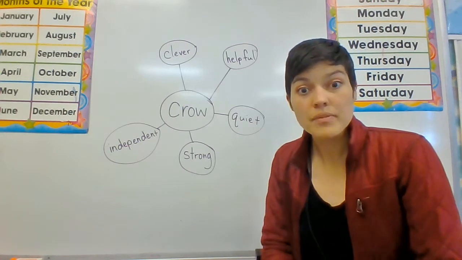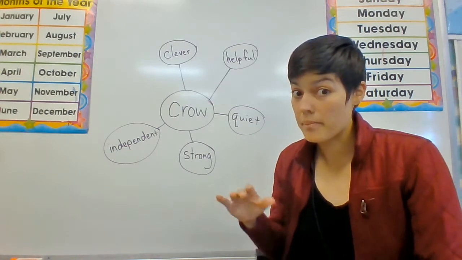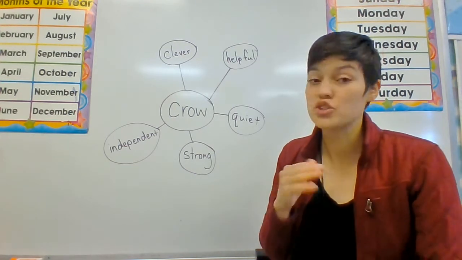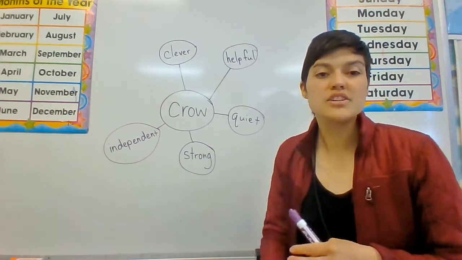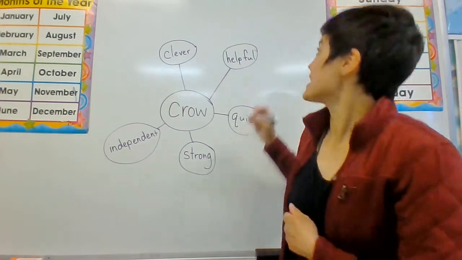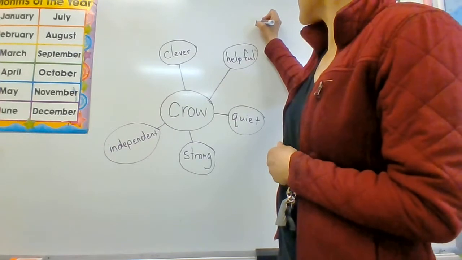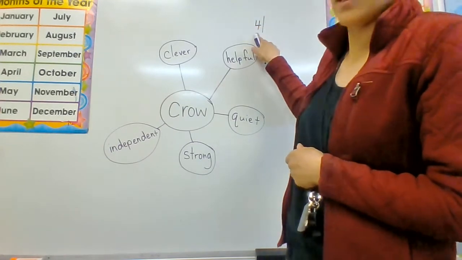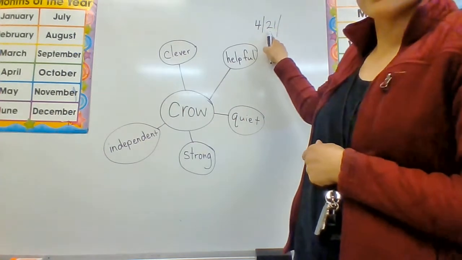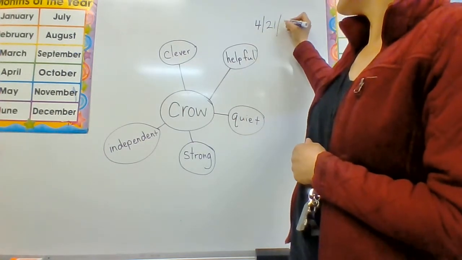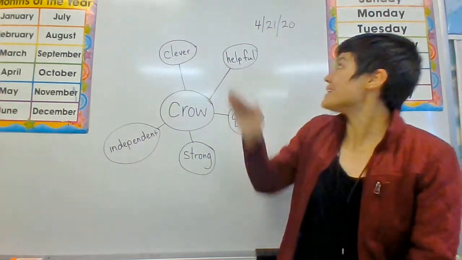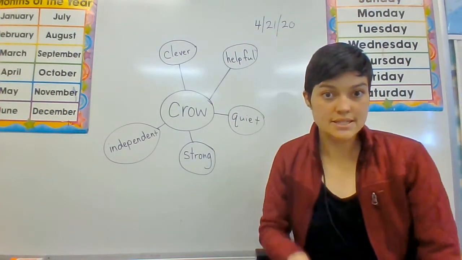Okay, now I want you to write about Crow on your own piece of paper. I want you to give it a title, and I want you to put your name and today's date on it. Today is the 21st of April, so April is the 4th month. The 21st is today. It's the 21st day of April, and we're in 2020. So that is how I want you to write your date.